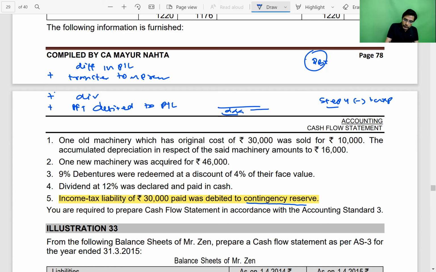Now to find out profit before tax, we add back the tax expense debited to P&L account. But in this question, the tax expense has not been debited to P&L account. It has been debited to contingency reserve. Since it has not been debited to P&L account, when you're finding out the profit before tax, do not add back this amount because it has been debited to contingency reserve.